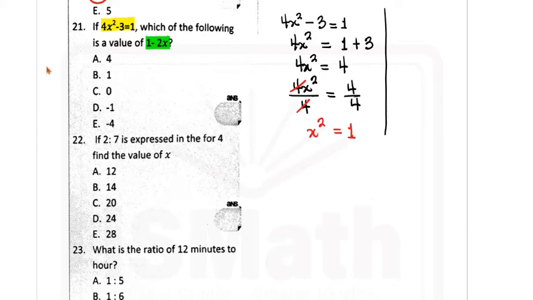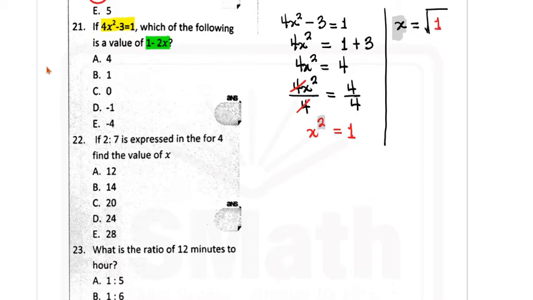So at this point in time, in order to find the value of x, we have to take the square roots of both sides to eliminate this power. So the power is a square, and therefore the way to eliminate the square is to use square roots. If the power were to be a cube, we use cube roots to eliminate that. So by introducing square roots to both sides, you see from here that the square has been eliminated. So we now have x is equal to the square root of 1.